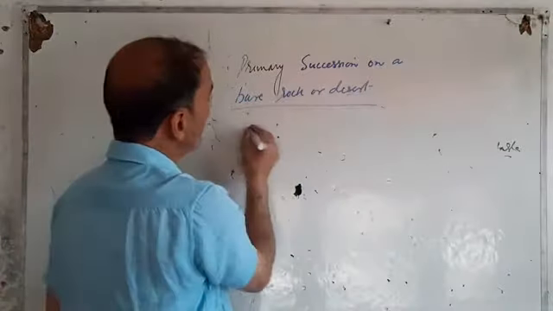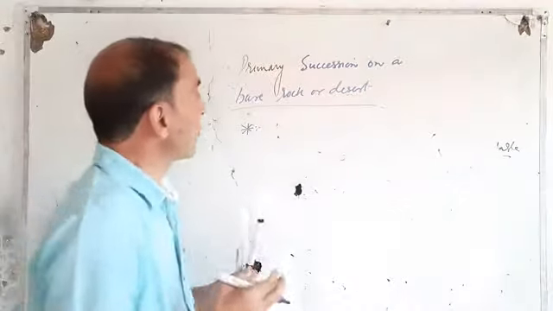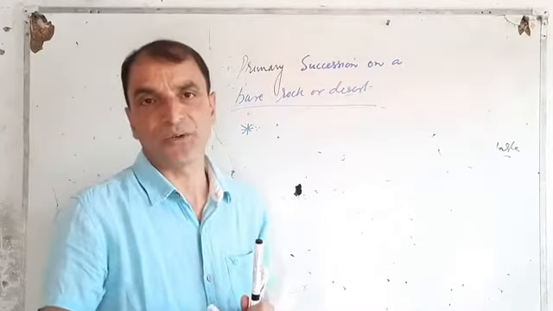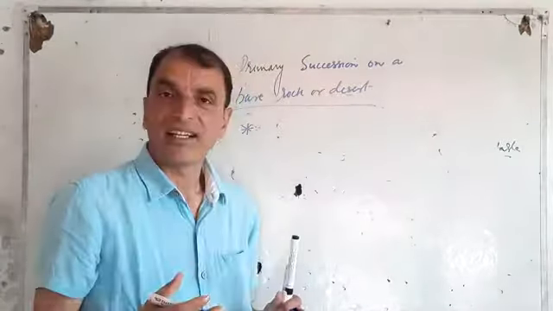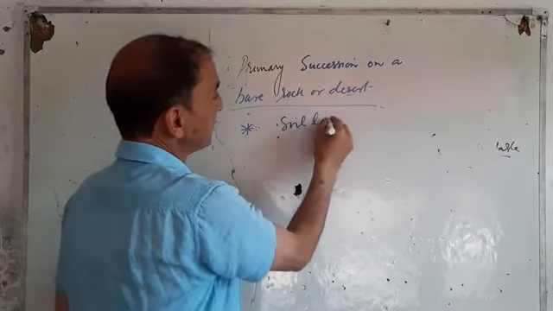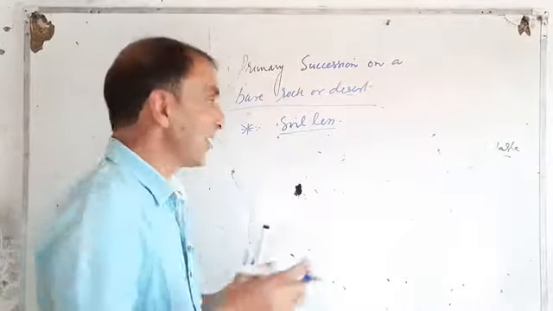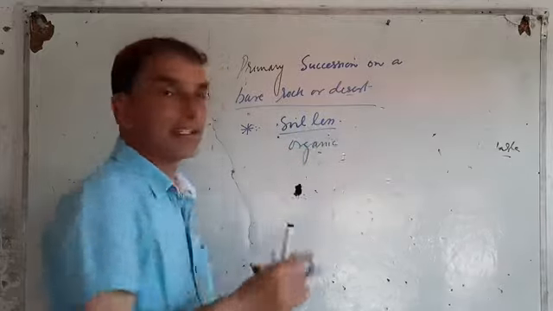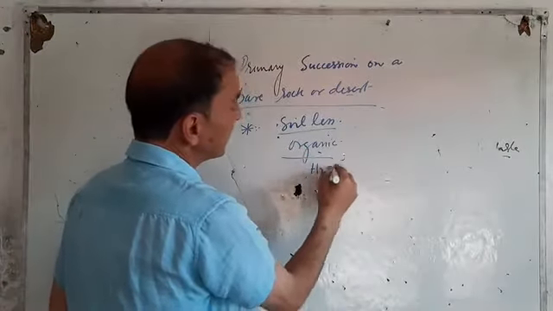Okay, you see, primary succession on a bare rock or desert is very hard to achieve. Why? Because the rock is soilless. It doesn't have soil. The rock is without organic matter, right? The rock is without water, right?